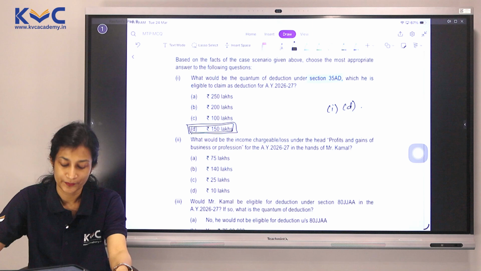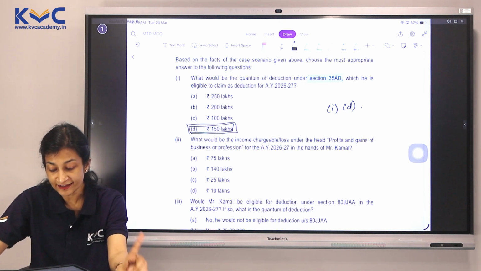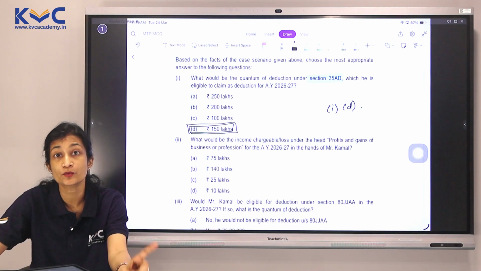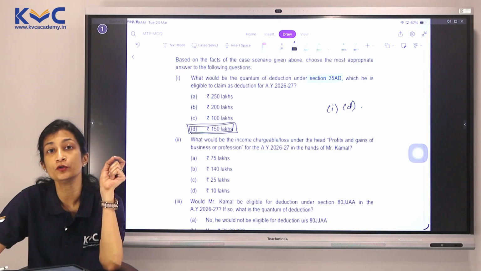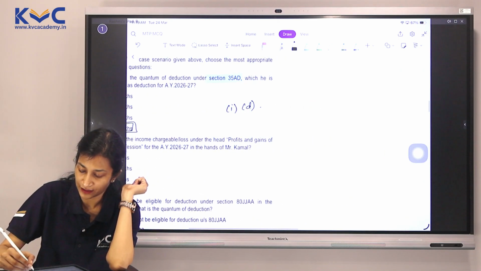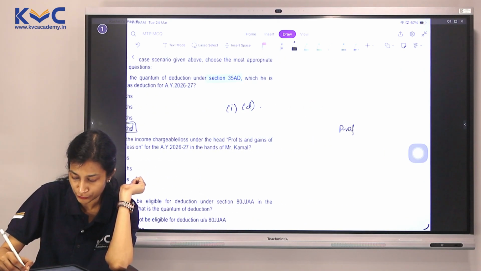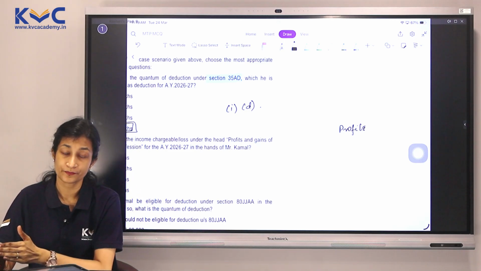Let's take up the second one now. What would be the income chargeable or the loss under the head Profits and Gains of Business or Profession for AY 26-27 in the hands of Mr. Kamal? We want to know only the PGBP. Let's understand what we have right now. We have profits of the two hotels and we have 35AD deduction.